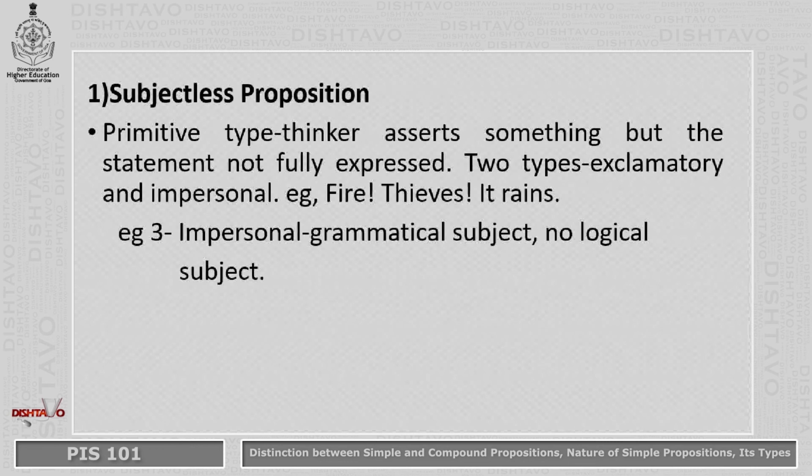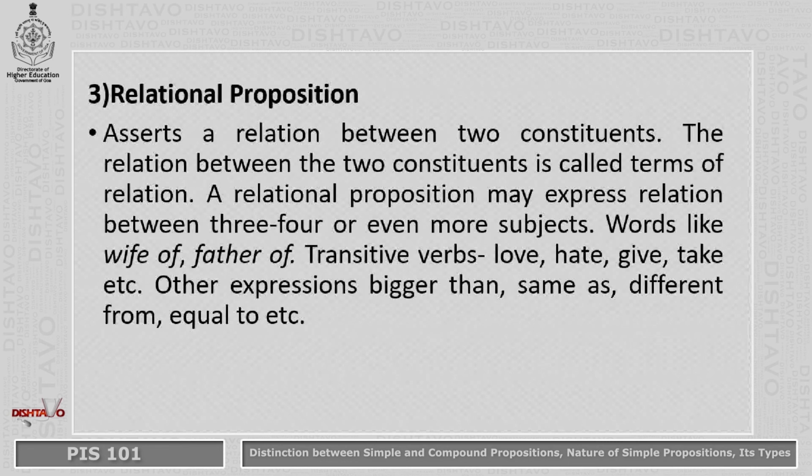The third one is a relational proposition. A relational proposition asserts a relation between two constituents. The relation between the two constituents is called the terms of relation. They cannot be called the subject and predicate. A relational proposition may express relation between 3, 4 or even more subjects.